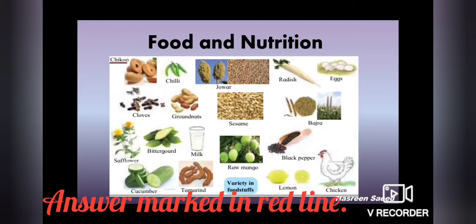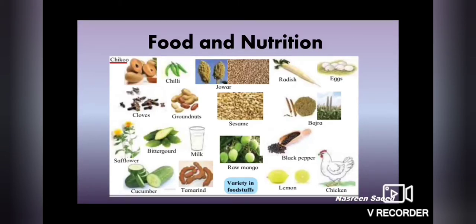There are some questions based on the picture. Those questions also you will get on page number 43. Come on, let us start and let us try to answer the questions. From which ones do we get flour? Now from these items, which one do we get flour or atta? So see my red line. Yes, my answers are shown in red line. We get flour from jawar and bajra.